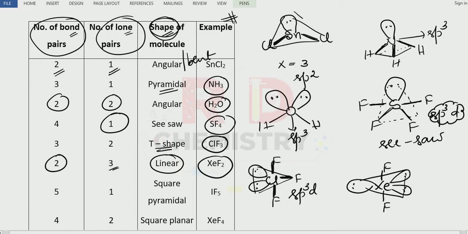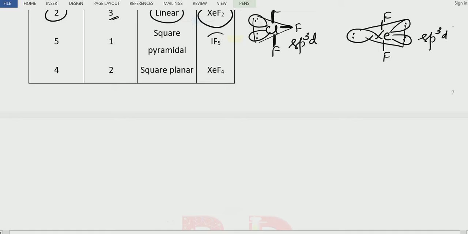Without the lone pairs, it is called a linear shape. Here the hybridization is sp3d. Clear?